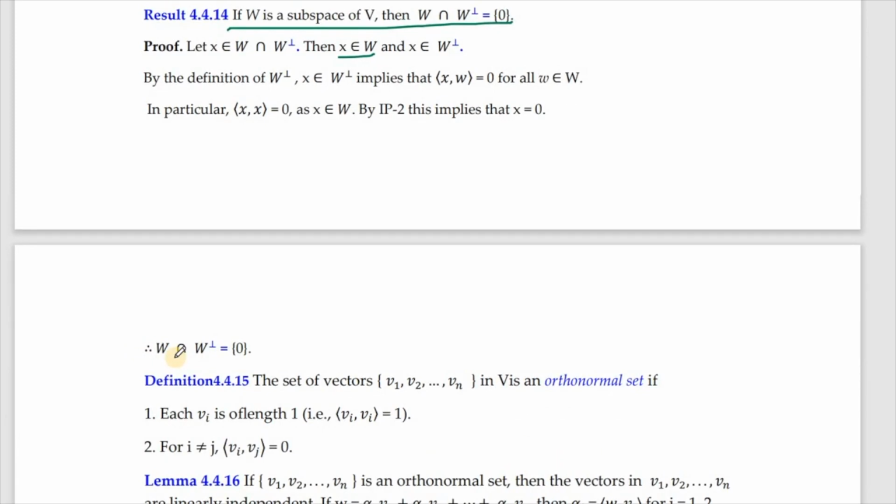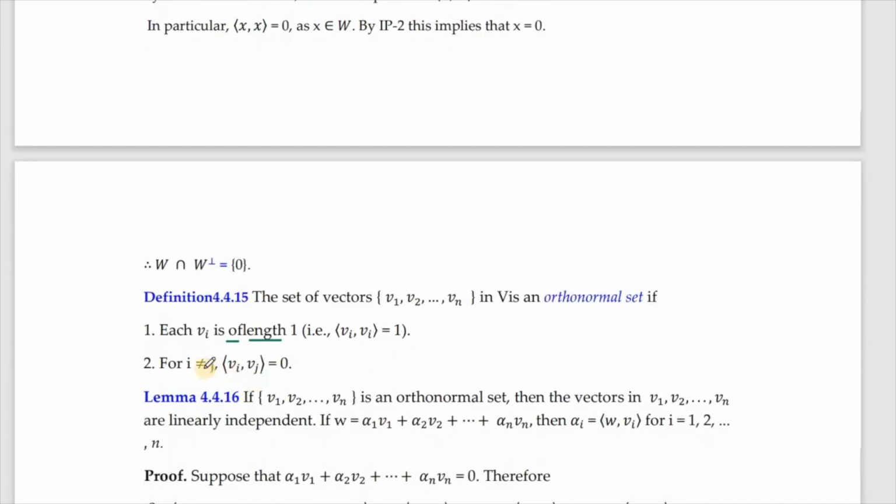Next we have orthonormal set of vectors. If we consider the vectors v1 through vn, we say that it is an orthonormal set if it satisfies two conditions. Each vi should be of length 1, that means inner product of vi with itself should be 1. Each vector should be of length 1. And whenever I consider cross terms like v1 with v2, v1 with v3, v2 with v4, in general inner product of vi with vj, i not equal to j, the inner product should be 0. Inner product of two vectors is always a scalar.